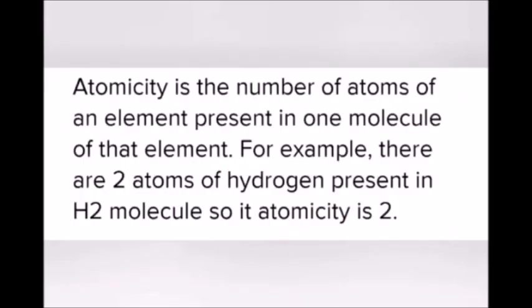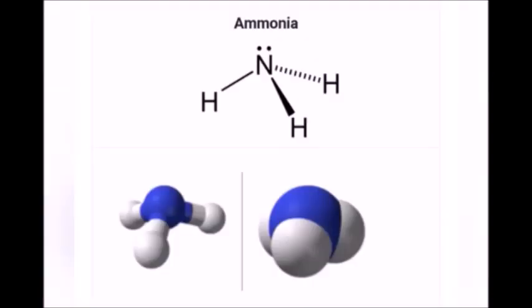Next, atomicity. What is atomicity? Atomicity is nothing but the number of atoms present in a molecule. For example, hydrogen molecule H2. Here there are 2 atoms of hydrogen. So its atomicity is 2. Therefore, the number of atoms present in a molecule is called atomicity.